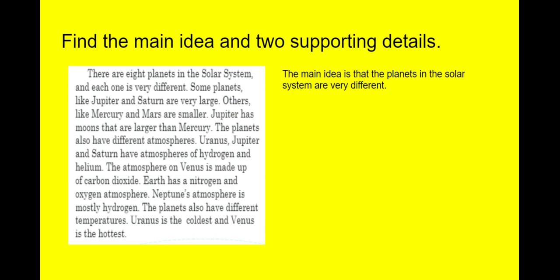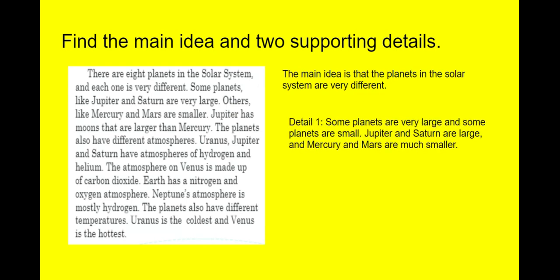So now to find my supporting details, I need to prove how the planets in the solar system are very different. So I would reread my text and find a fact. My first detail is that some planets are very large and some planets are small. Jupiter and Saturn are large, and Mercury and Mars are much smaller. Those are facts from the text. If you look back, you can pull it right out and prove it.